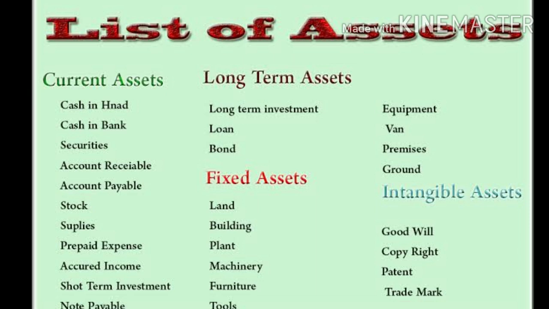It may be tangible assets. Tangible assets are those assets which can be seen and touched. Intangible assets are those assets which do not have a physical existence and thus cannot be seen or felt, for example patent, copyright, etc. Then you can give the example of current assets. Current assets are those assets which are meant for sale or which the management would want to convert into cash within 1 year.